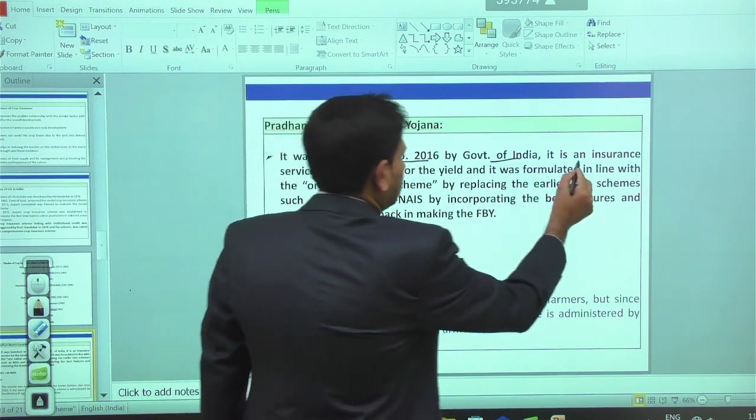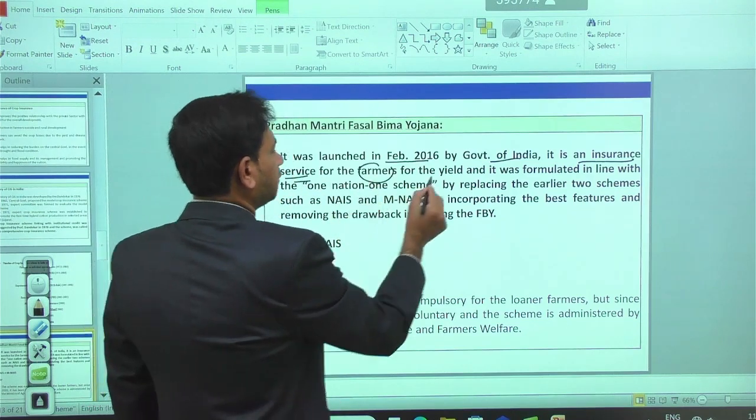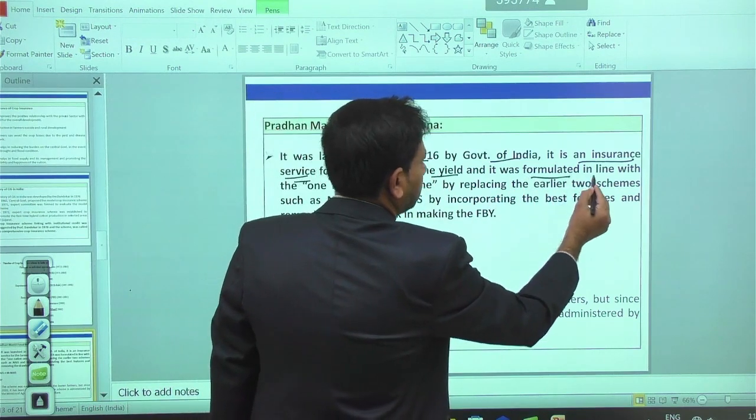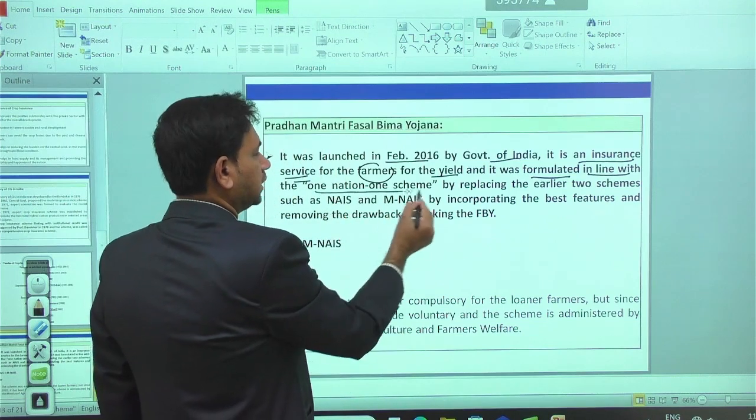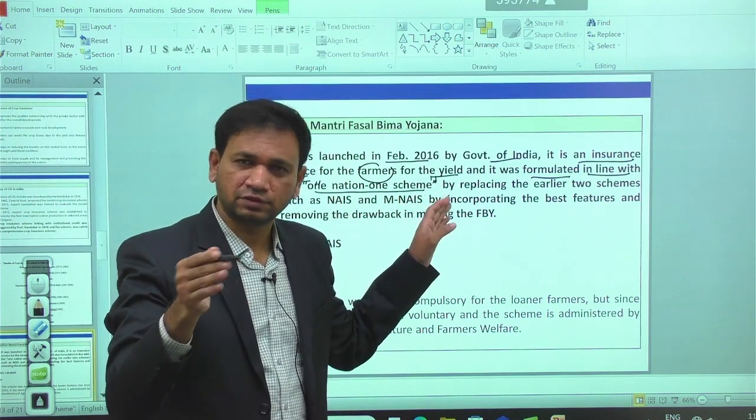It is an insurance service for farmers for the yield, and it was formulated in line with one nation, one scheme. Because before 2016 there were many schemes within crop insurance.